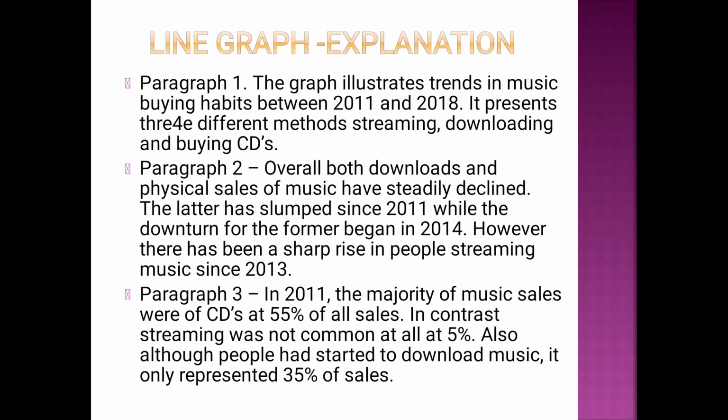In the first paragraph, the graph illustrates trends in music buying habits between 2011 and 2018. It presents the different methods: streaming, downloading and buying CDs. In paragraph 2, overall, both downloads and physical sales of music have steadily declined. The latter has slumped since 2011, while the downturn for the former began in 2014. It means this downturn just started in 2014. Earlier also it was there, but it was mostly in trend from 2014 onwards. However, there has been a sharp rise in people streaming music since 2013.